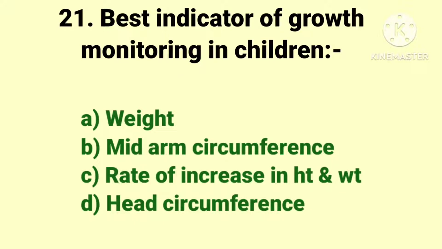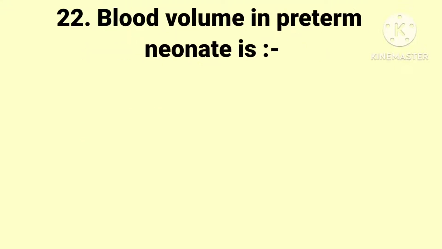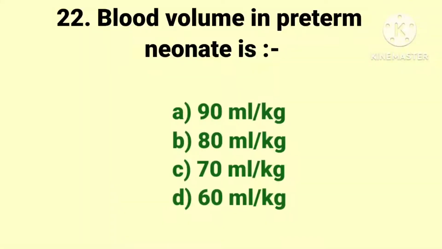And the answer is rate of increase in height and weight. The next question. Blood volume in preterm neonates. The options are 90 ml per kg, 80 ml per kg, 70 ml per kg, and 60 ml per kg. And the answer is 90 ml per kg.